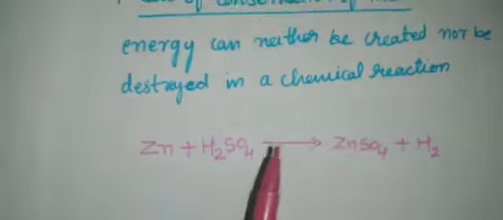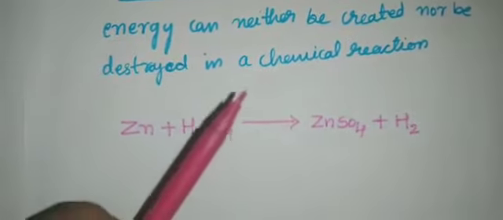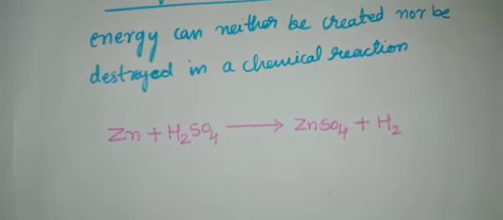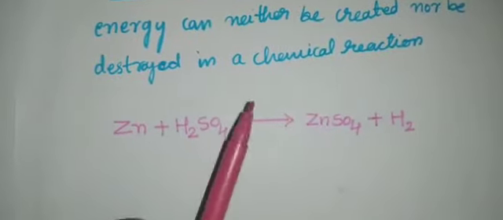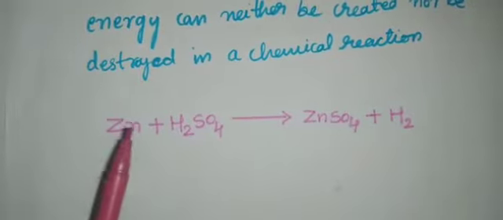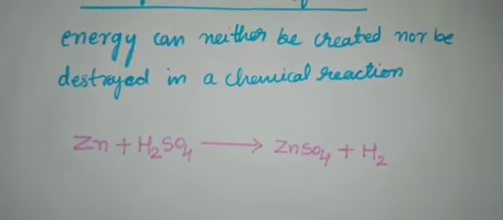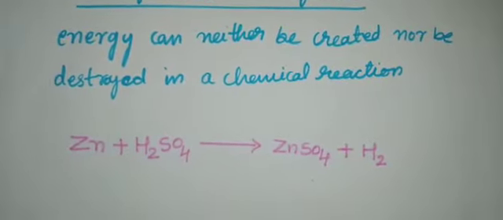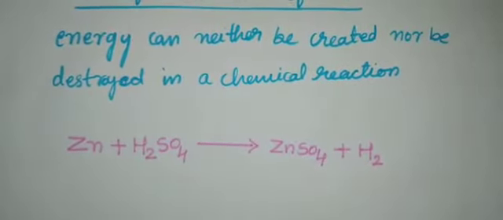So here it says that energy can neither be created. Here energy is not created, and we have not destroyed it either. So the energy remains the same in any chemical reaction, but we can convert it from one form to another form. So energy can neither be created nor be destroyed in a chemical reaction, but we can convert one chemical substance into another chemical substance.